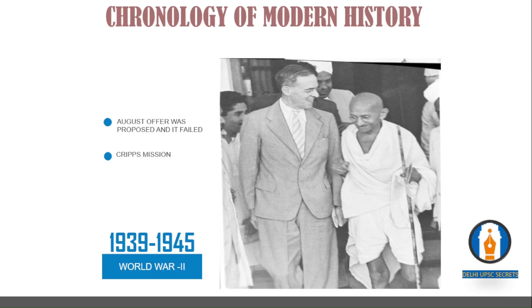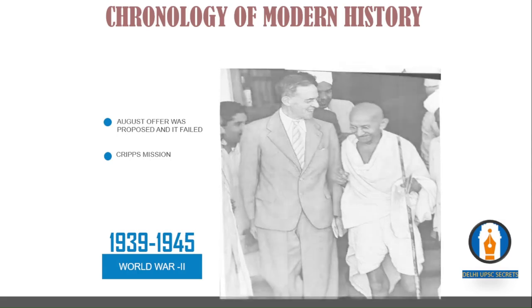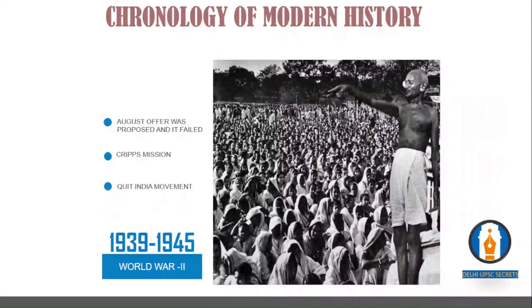So they formed the Cripps Mission. Sir Stafford Cripps was sent to India to get Indian support in the war. The Cripps Mission was sent to negotiate with the Indian National Congress and the Muslim League as well. Cripps said that Britain was ready to offer dominion status, but both INC and Muslim League rejected it because it was something we do not need. We don't need dominion status anymore. We need complete independence. And Gandhiji comes up with something called the Quit India Movement.